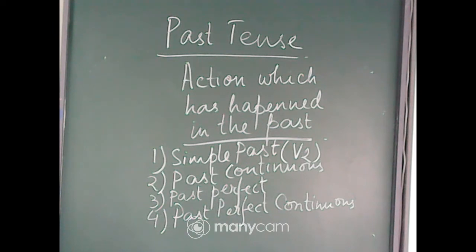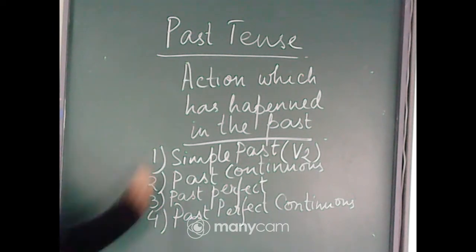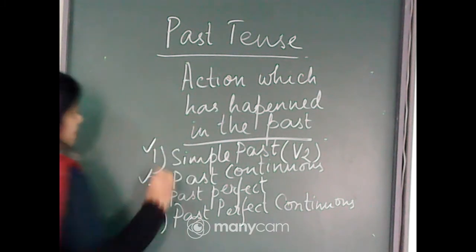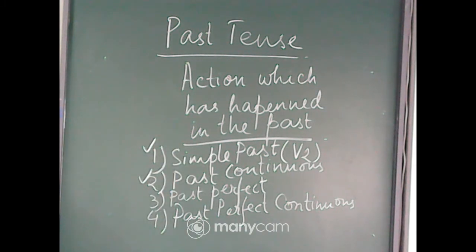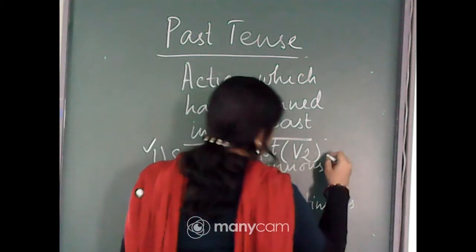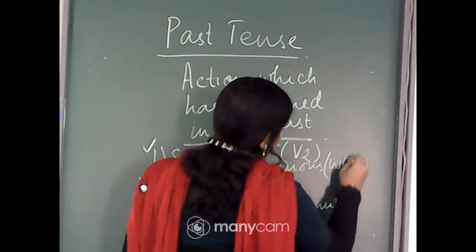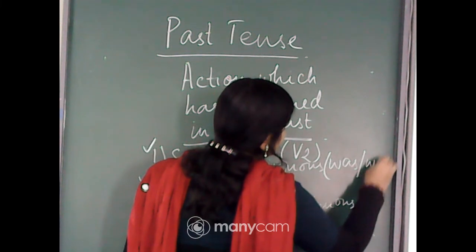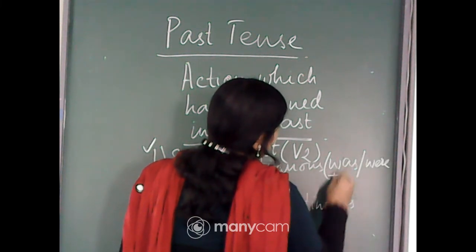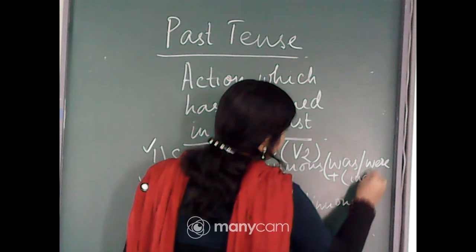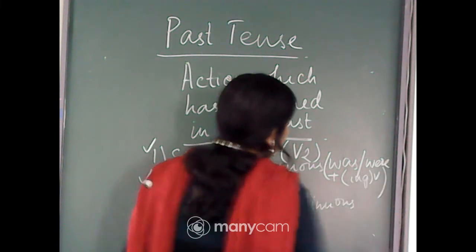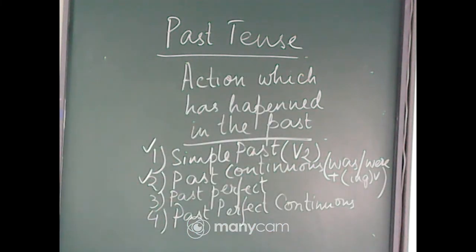When do we use the past continuous tense? This you have understood. Past continuous tense, we use it to denote an action which is going on at some time in the past. And what is the form of the past continuous tense? Was or were plus ing form of the root verb. This is the form of the past continuous tense. Right?